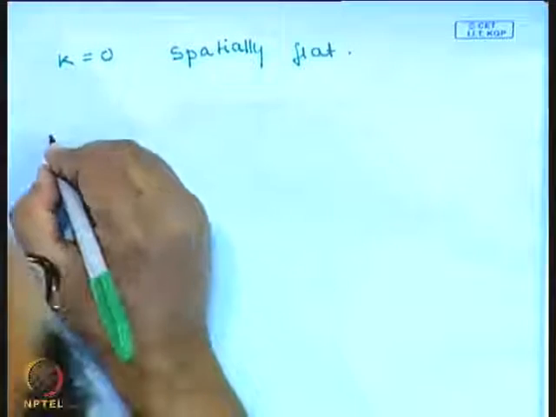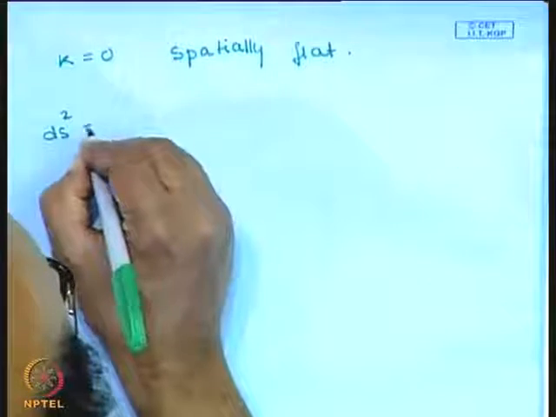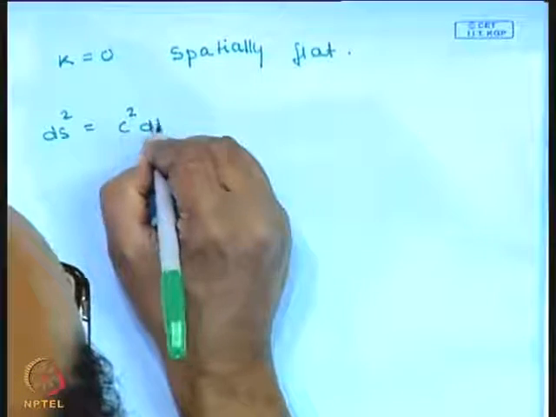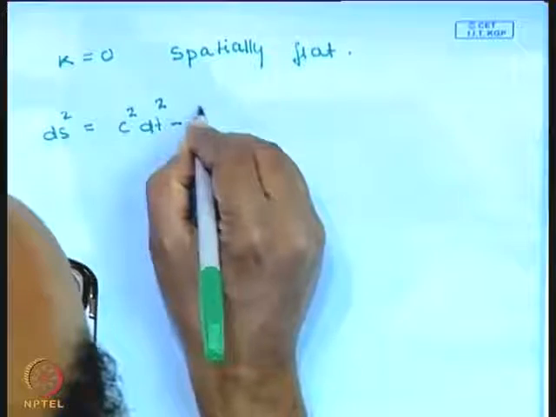And here the line element is ds square is equal to c square dt square minus a square times the spatial part.